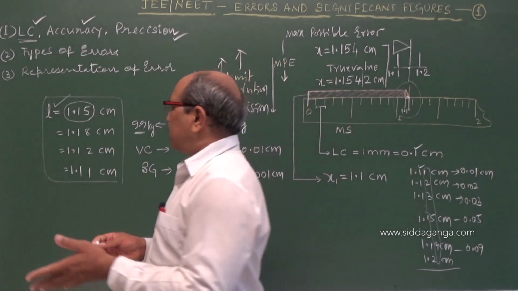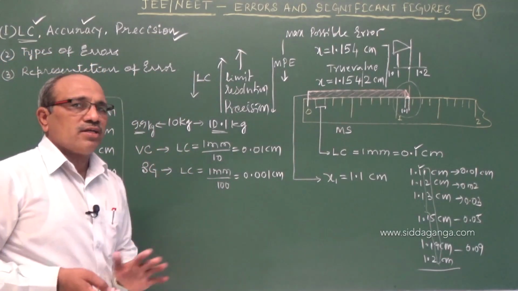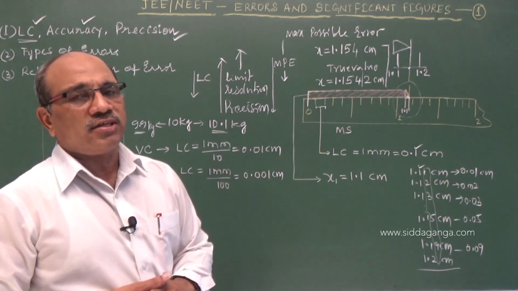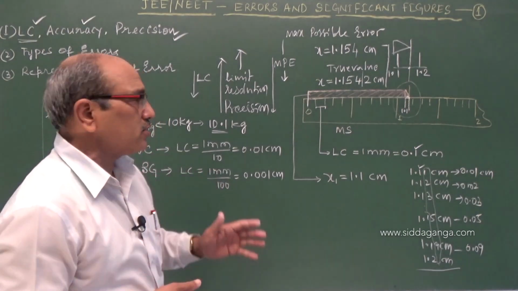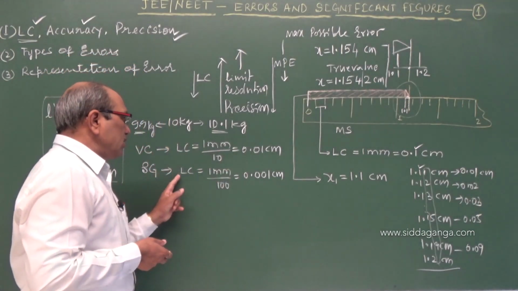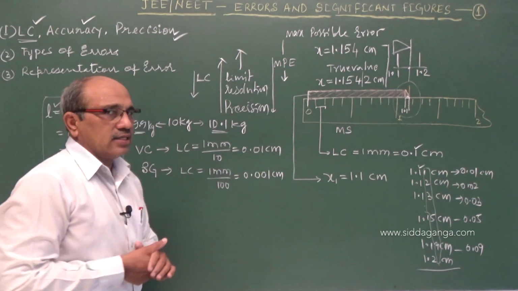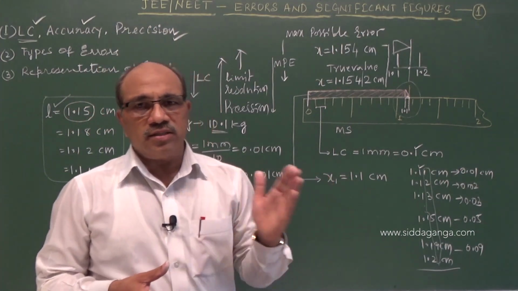So how that is, let us see before that one. I conclude this. Please remember here, vernier calipers and screw gauge, if time permits, I will take in some other classes for you because you are studying in the practical classes. They have different least counts. All are measuring instruments for length. I take an example. I am clearing the three.